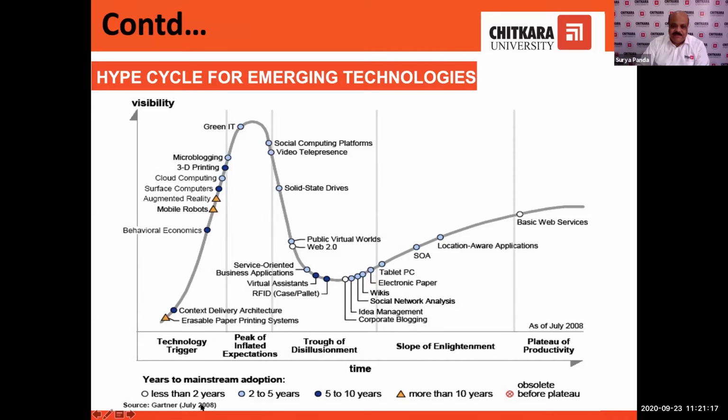more than 10 years. That means the technology will survive more than 10 years. Similarly, this blue color circle shows the technology will survive from 5 to 10 years. Similarly, this light blue circle means the technology will survive for 2 to 5 years, and the white circle is less than 2 years. This is the Gartner cycle of 2008. So you will get the latest Gartner hype cycle also.